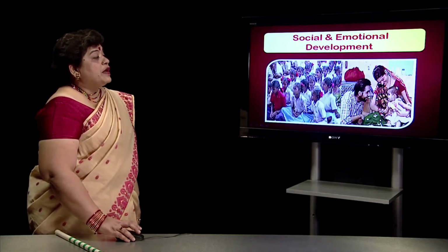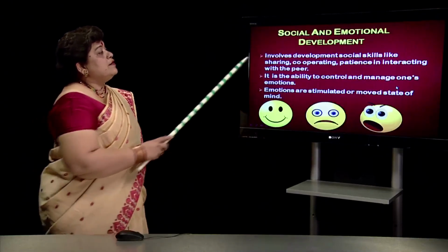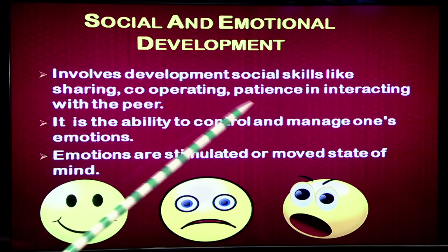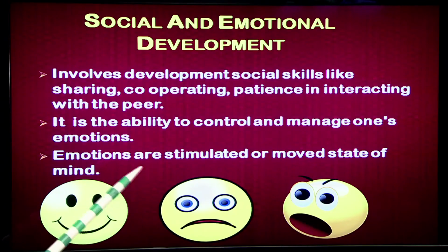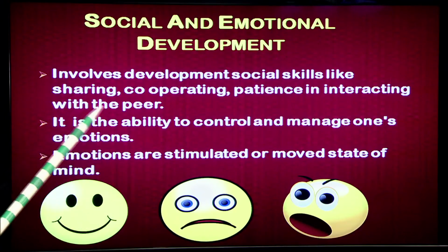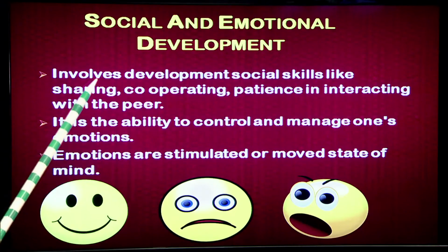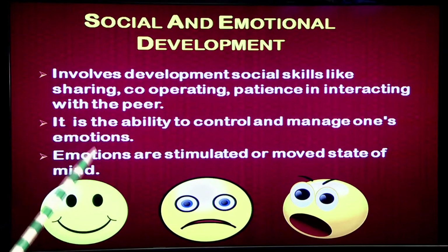So, we need to have proper social and emotional development. This involves development of social skills like sharing, cooperating, patience and interacting with the peer. As we are existing in a society with people, we need to understand that we have to follow these skills. We must have the skills of sharing, cooperating and having patience in interacting with the peer.